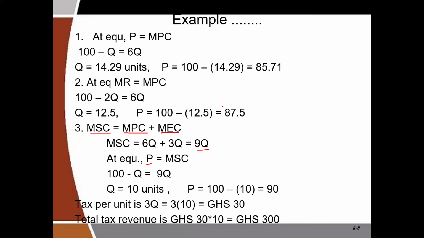Now, in some jurisdictions, governments do not impose legislation for firms to internalize the externality. So what government does is that instead of asking firms to internalize the externality, they rather charge taxes, and then they use the tax revenue to clean up the mess created in the environment by the negative externality.